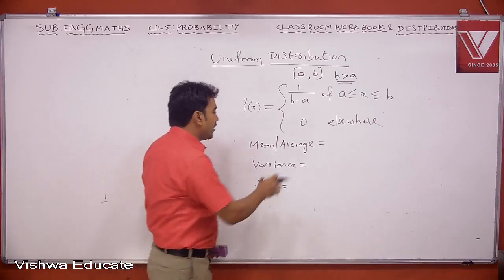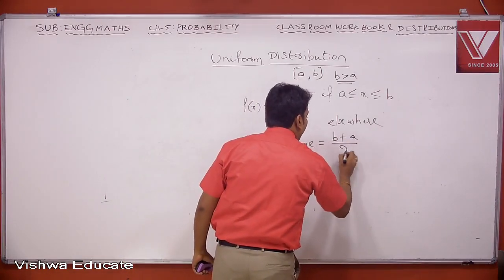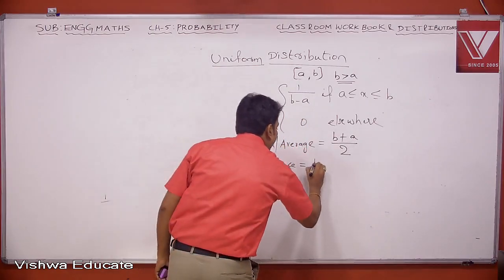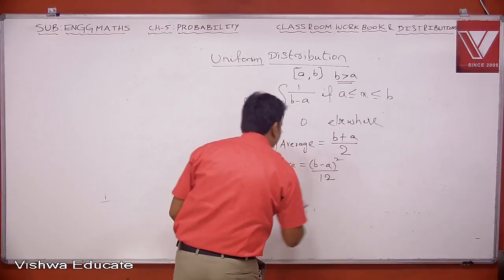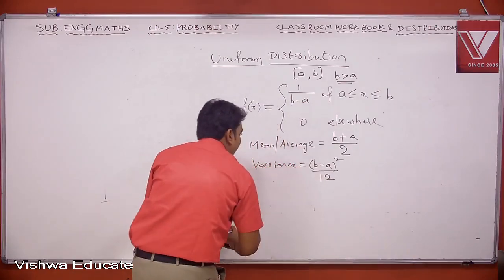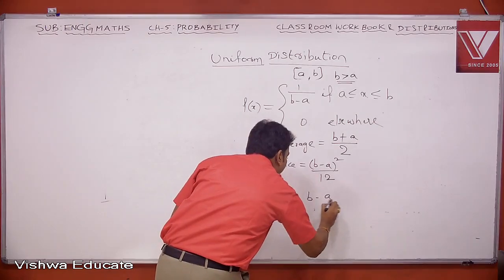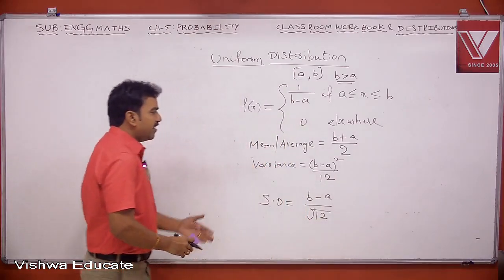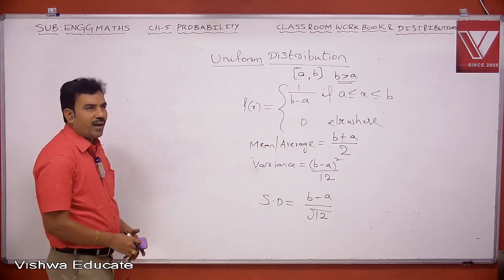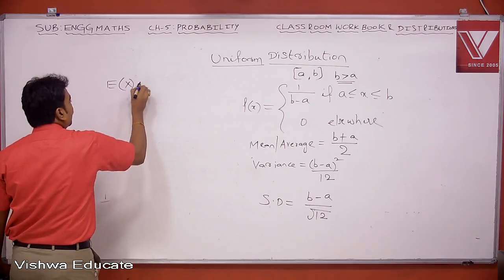Now the average value is b plus a divided by 2, mean value. Variance is b minus a whole square by 12. The standard deviation is square root of this, so we get b minus a divided by square root of 12. It is very easy to evaluate all these values. Mean value will be evaluated like this: expectation of x.